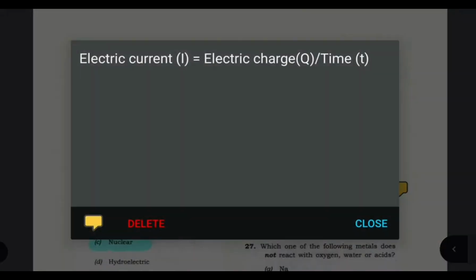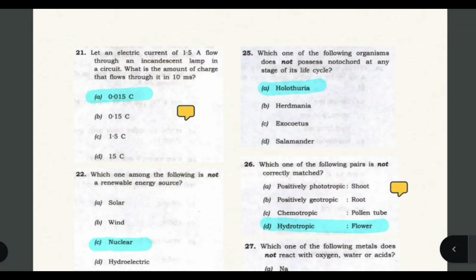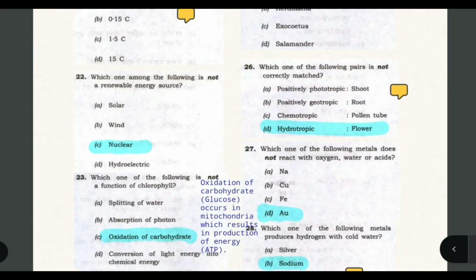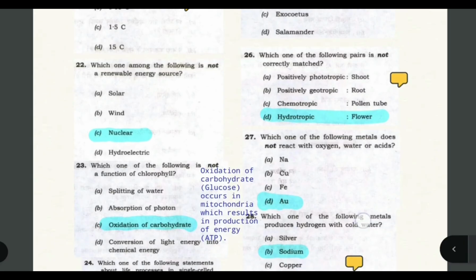We can use this formula, electric current is equal to electric charge by time. So electric charge will be electric current into time, and by using that formula we can reach that A will be the correct answer. Let's move on to the next question. Which one of the following is not a renewable energy source? So nuclear energy is not a renewable energy source.